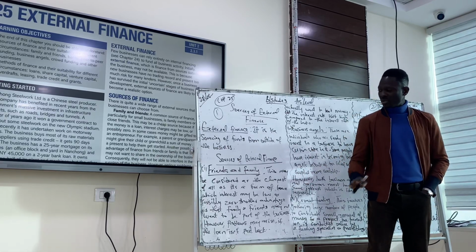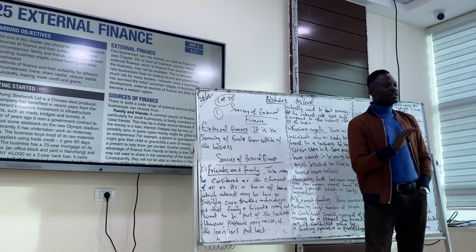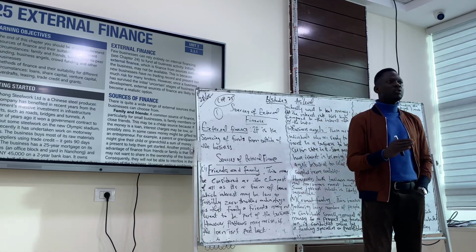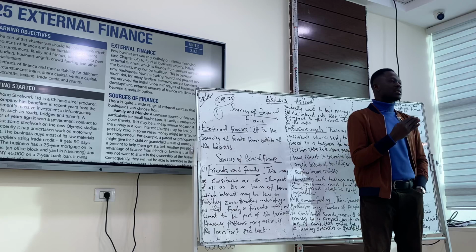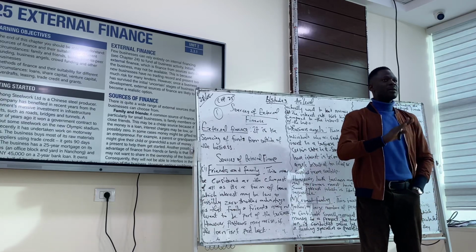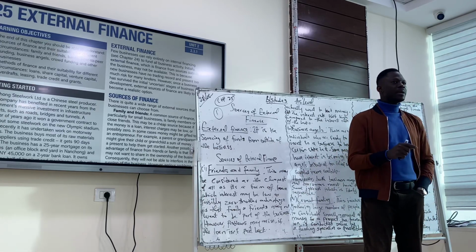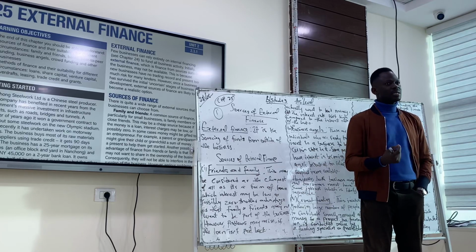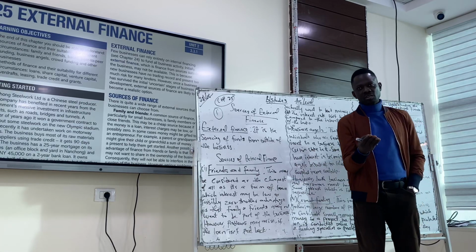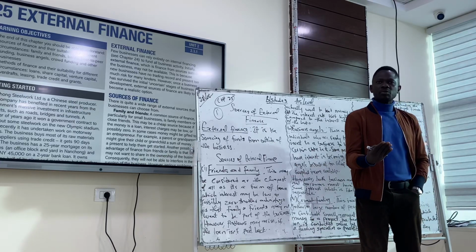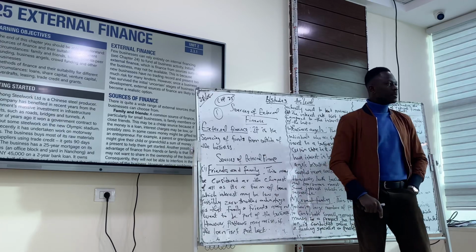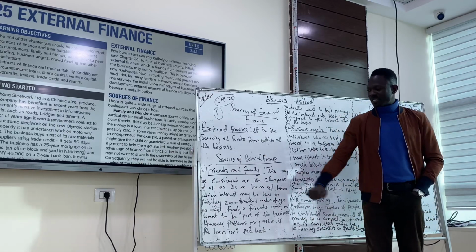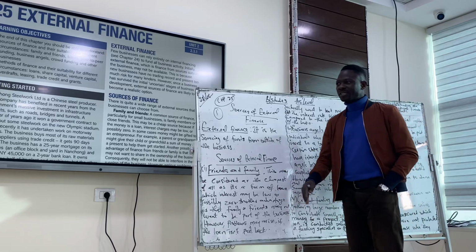But the problem about friends and family is you have a stipulated time to pay back. If you don't pay back at that time, they might get angry. If you don't pay back at that stipulated time, the ties might get broken. The relationship might get bad. Do you understand the point here? The friends, they trusted you, then they give you the money. But when the time comes to return, if you're unable to return back without a concrete reason, they might not be happy with it. Do you understand friends and family? Do we understand friends and family, please?